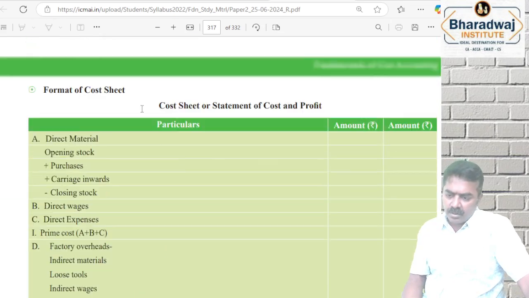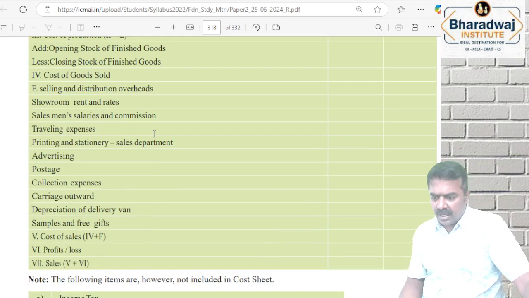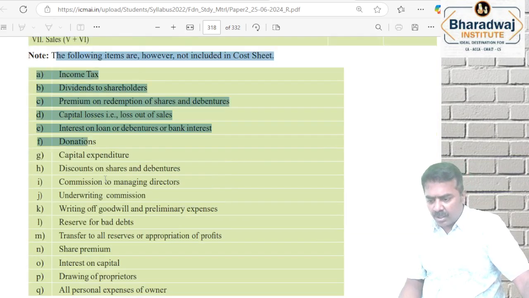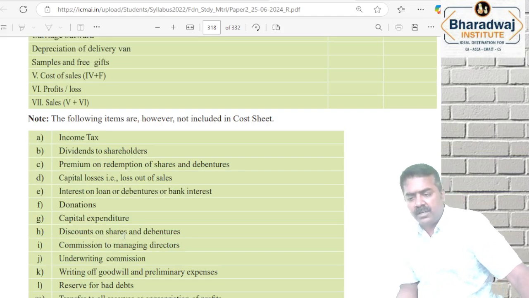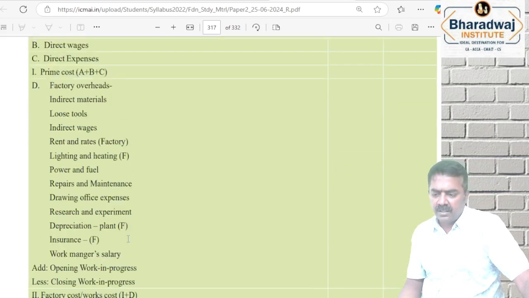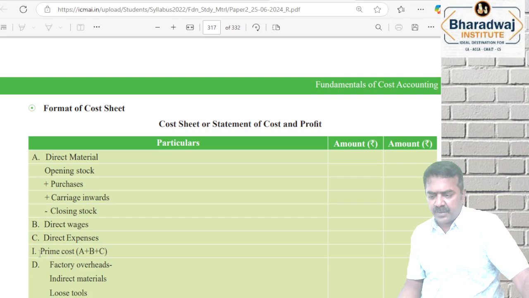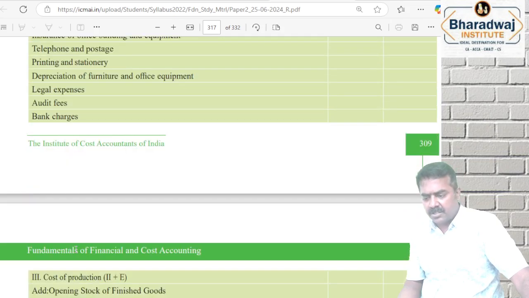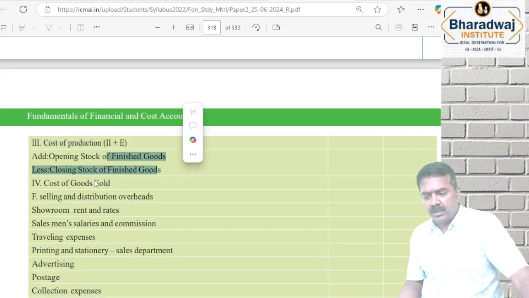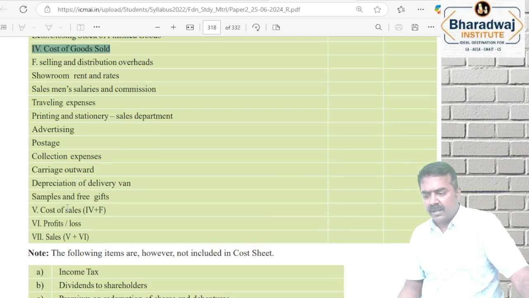Now what I request is, go through this format, this page and the next page, and this is also most important. What should not be included in cost sheet? And please remember, okay, the first stage is finding out which cost? Prime cost. Second stage is factory cost. Third stage is administration overheads. Add panna, you get cost of production. Adjust for finished goods inventory, you get which one? Cost of goods sold. Then add selling and distribution expenses, you get cost of sales. Compare the sales, you will get profit or loss.